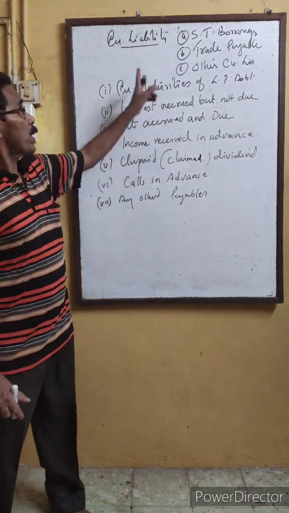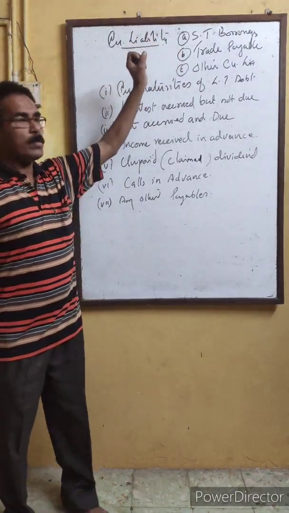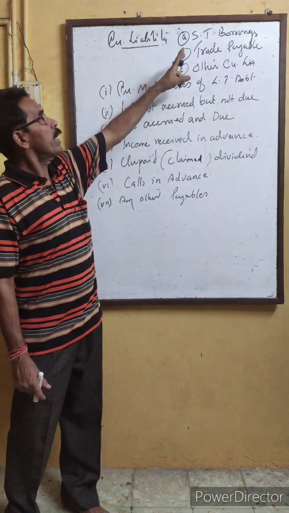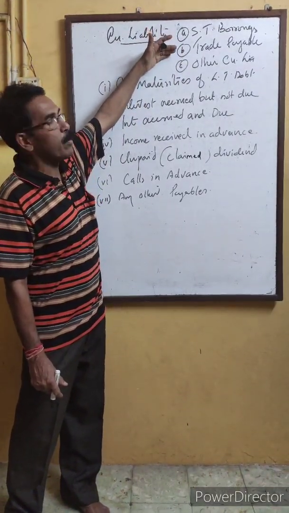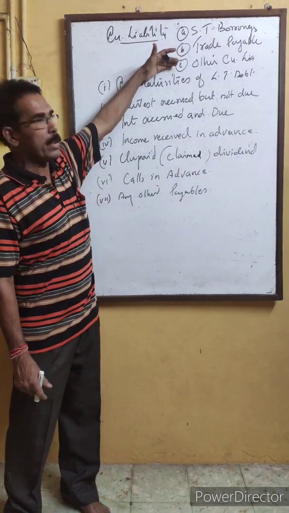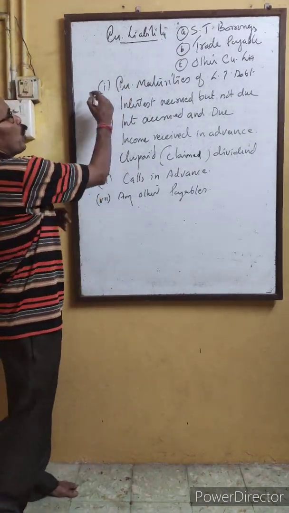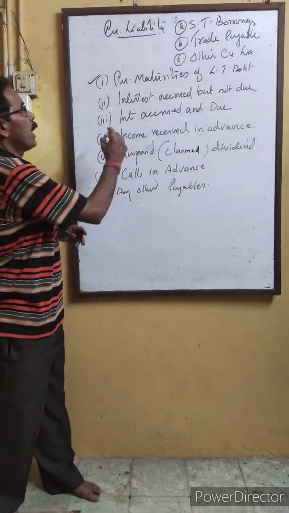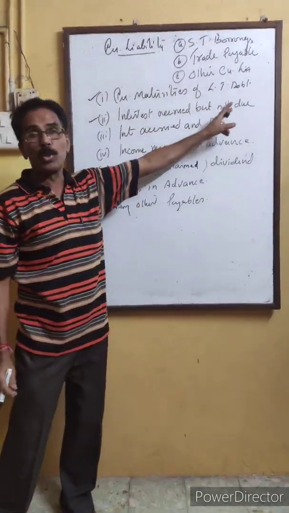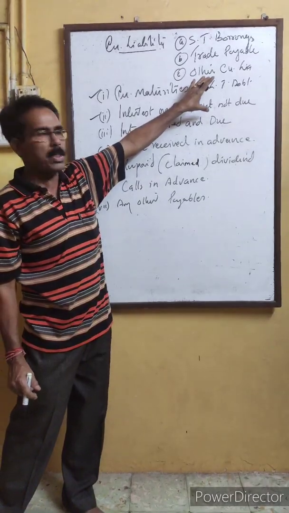In the last class we explained about current liability, and in that section we explained about short-term borrowings, trade payable, other current liability. In other current liability, I have already explained current maturities of long-term debt and interest accrued but not due. These two points were explained in the last class.